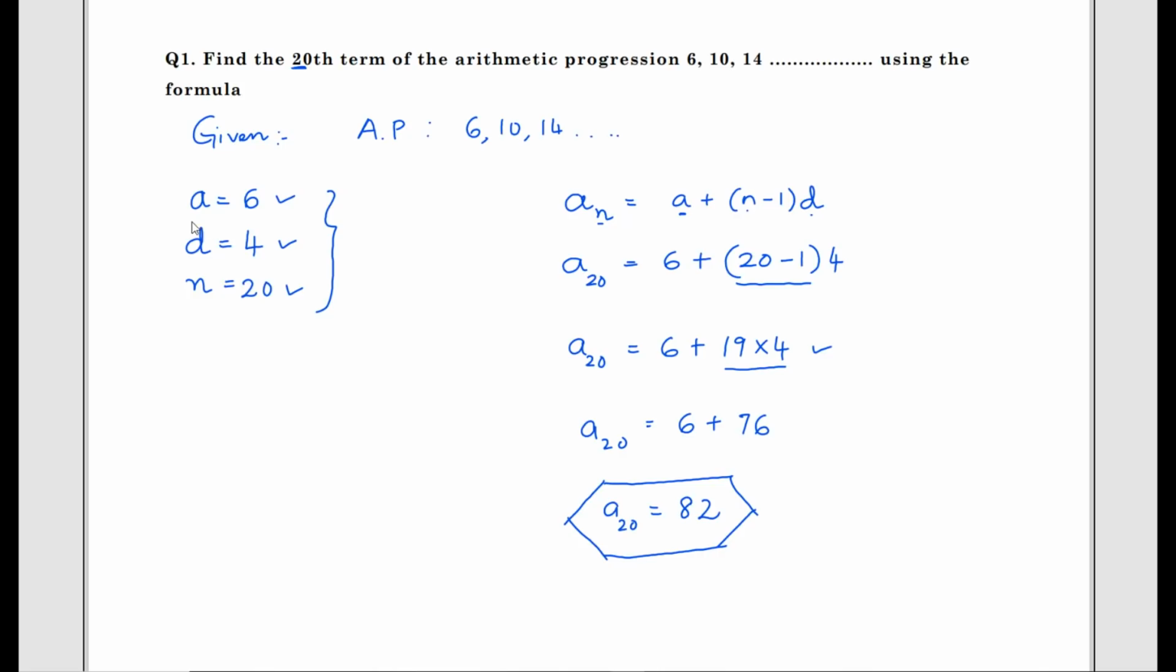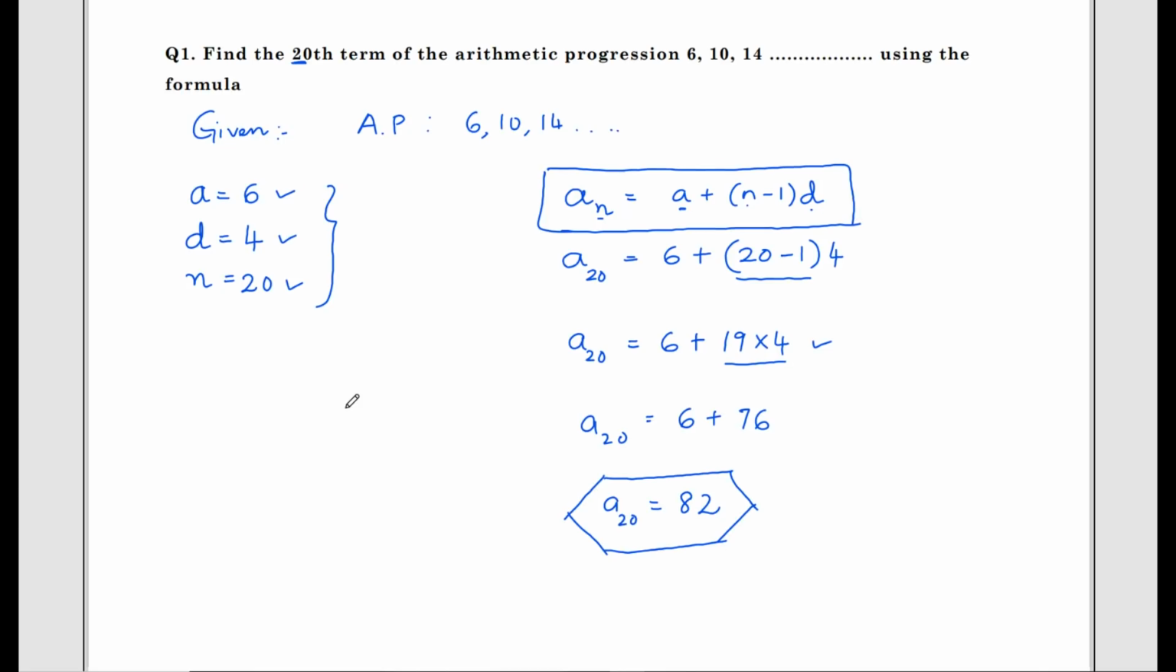Students, the first step is to find out the values of a, d and n. Write down the formula. What is the formula? an equals a plus n minus 1 into d. Students, hopefully you have learnt finding the nth term of the given arithmetic progression. Very simple question for 2 marks. The value or the term will be changed in the exam.